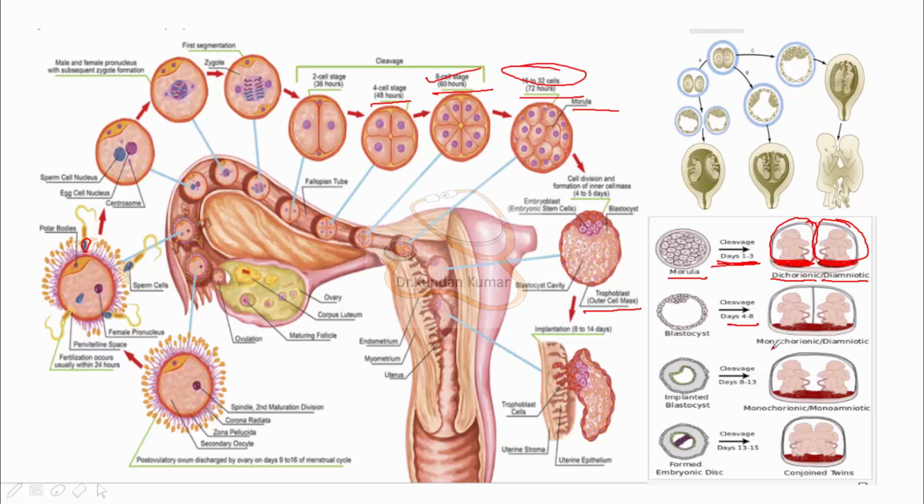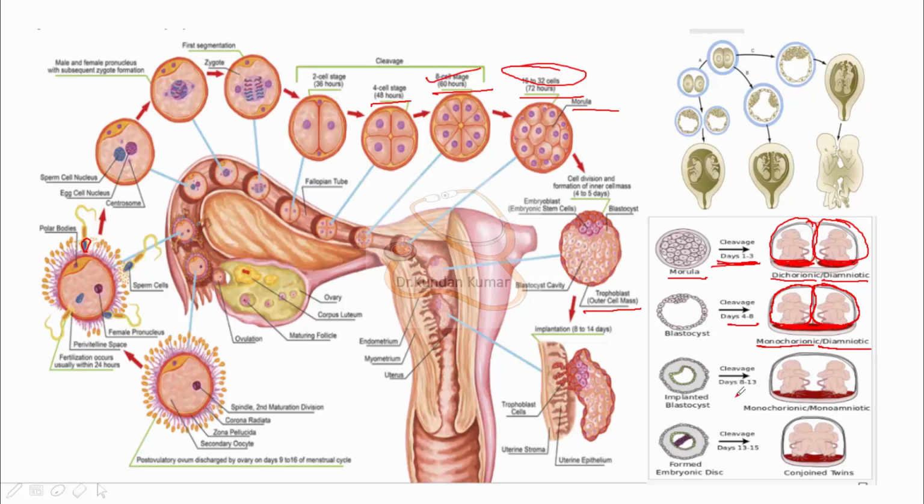And if the cleavage occurs around day 4 to 6, then it will form a single placenta, that is monochorionic, and two amniotic sacs, that is diamniotic. So this kind of twins is known as monochorionic diamniotic.